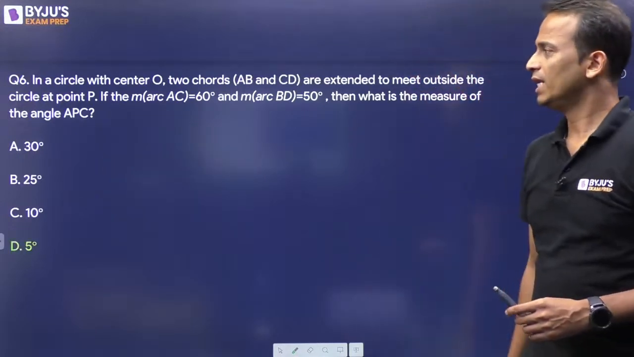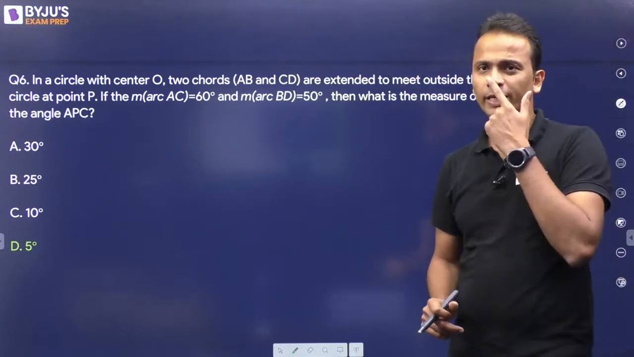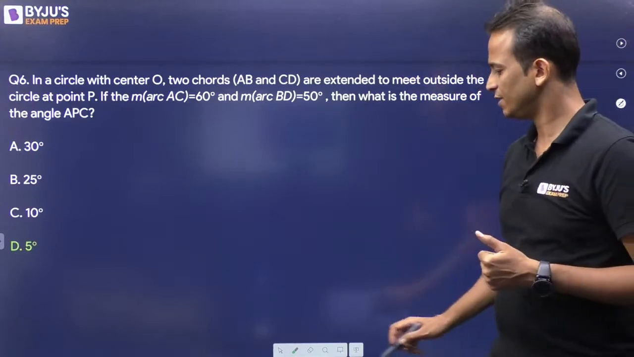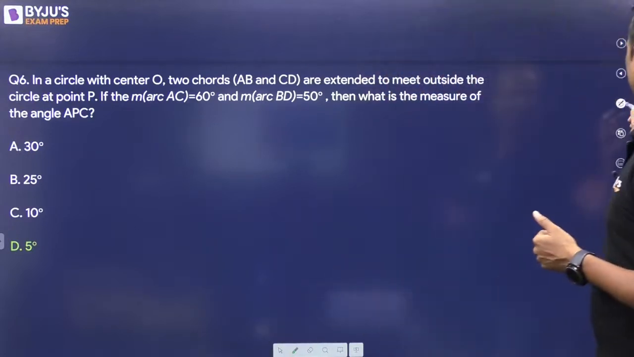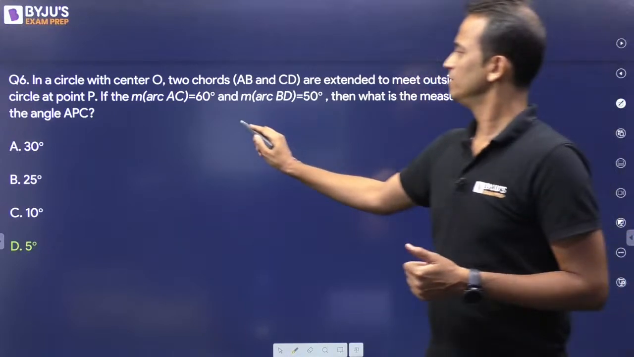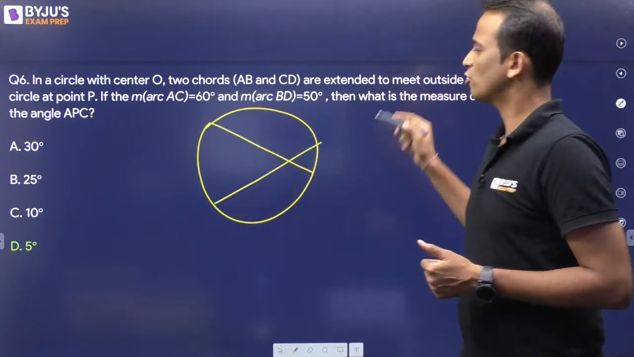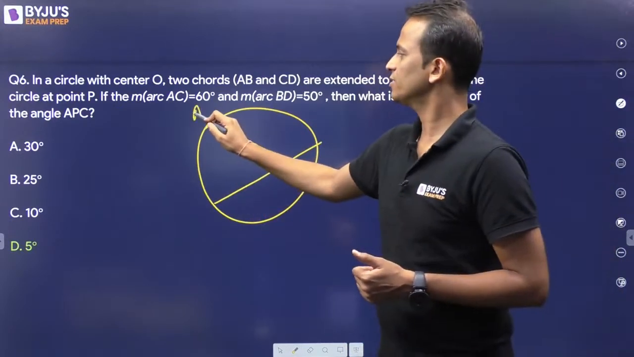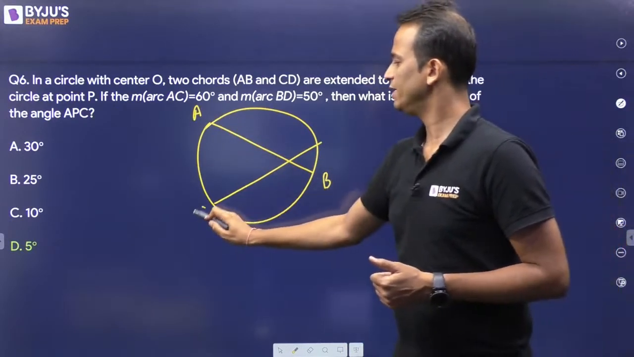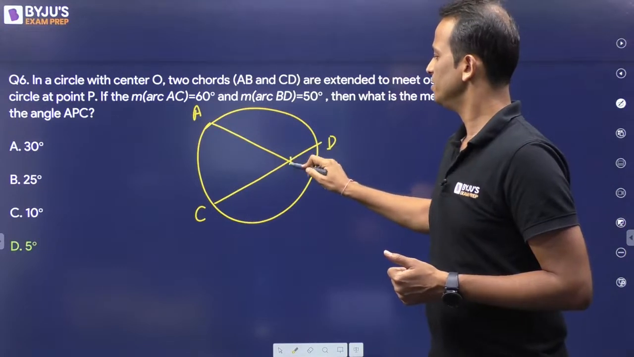Right. Now I told you that I'll also tell you the case when the chords are meeting inside the circle. So let's draw that figure. So circle. Let's say the chords are meeting inside the circle like this, AB and CD, and this is point P.